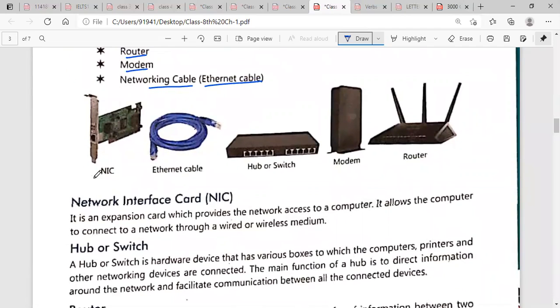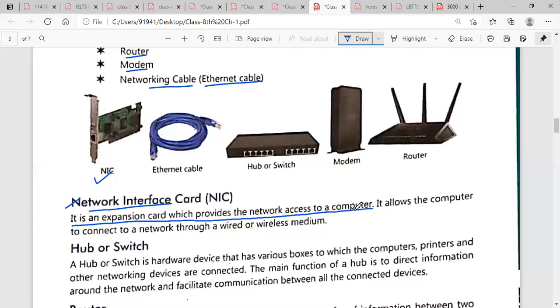Now you can see the picture of NIC. This is NIC. Now start from the first, NIC. What is NIC? It is an expansion card which provides network access to the computer. Underline the first line.